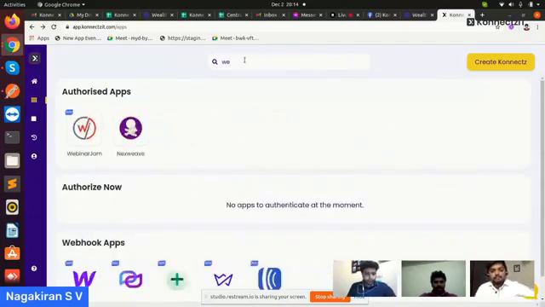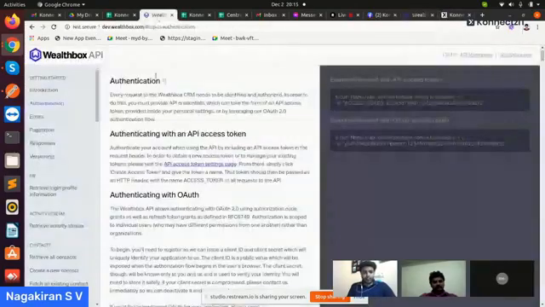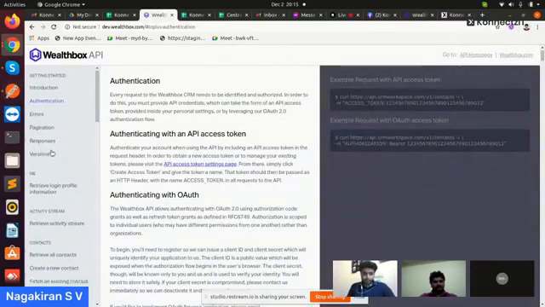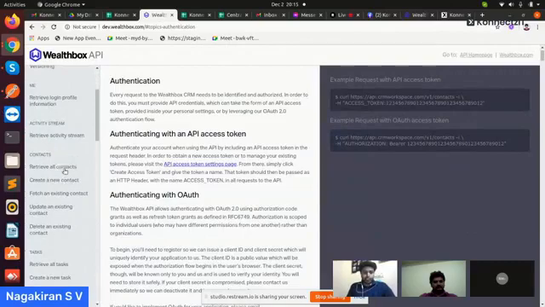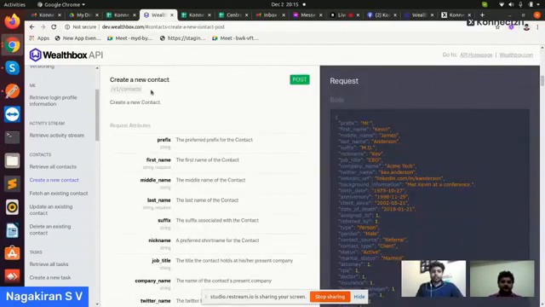You can see Webinar and NextWave are there, but Wealthbox is not there. So I am adding this application, which is a CRM, Wealthbox. Here is the API documentation of that application. This is their authentication type, and I am just creating a simple post request, creating a new contact inside Wealthbox API.